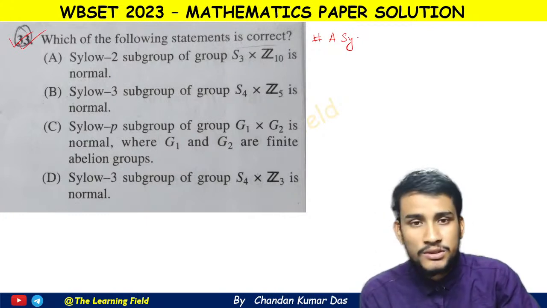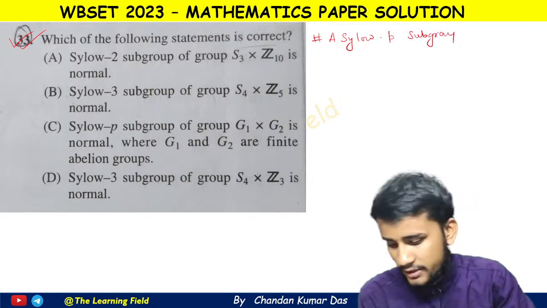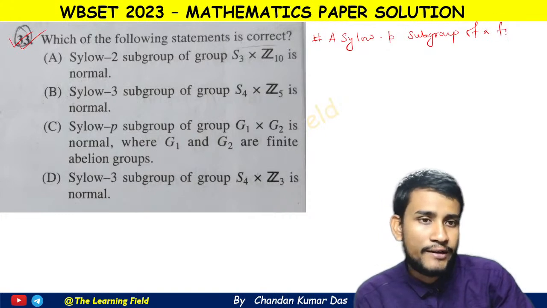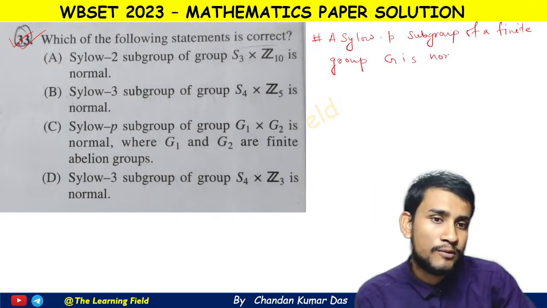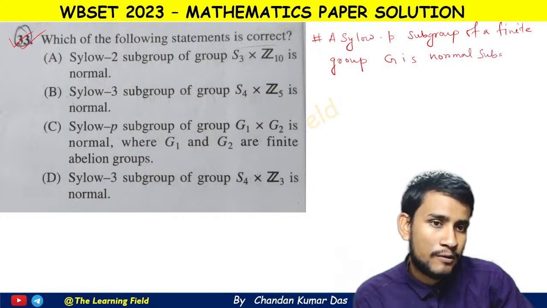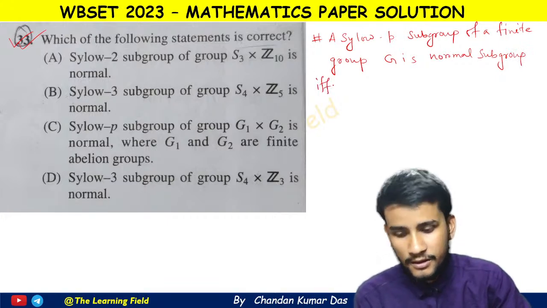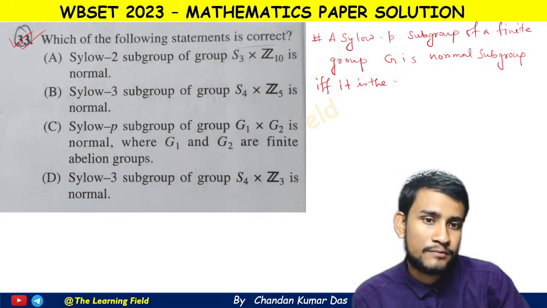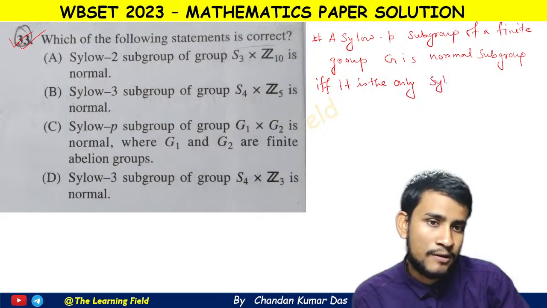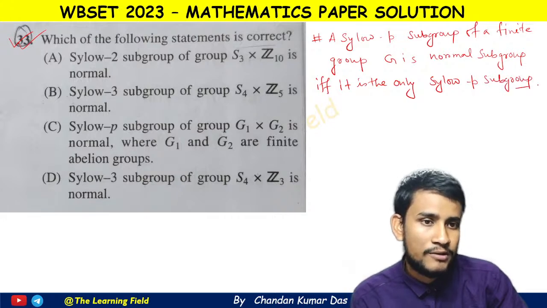For a Sylow P subgroup of a finite group G, it is a normal subgroup if and only if it is the only Sylow P subgroup. Okay, so this is the result.